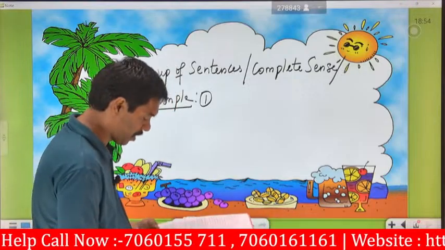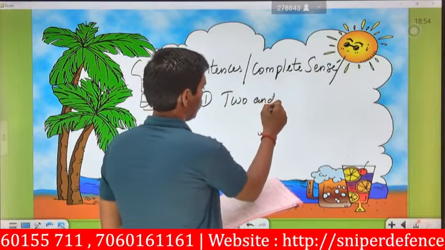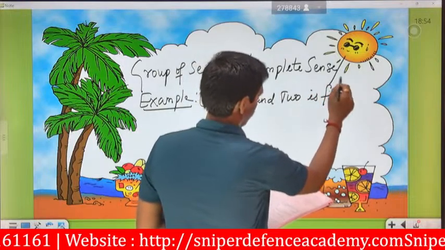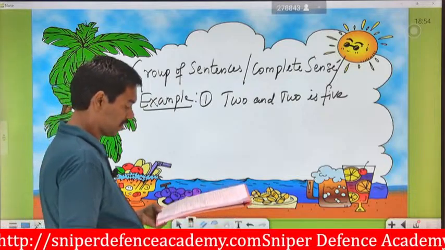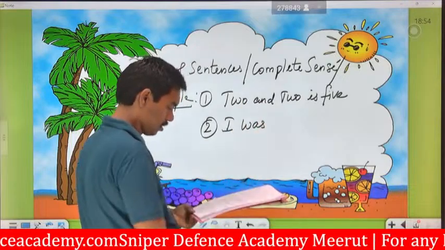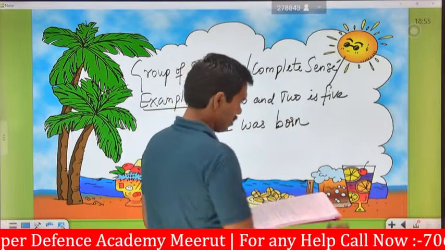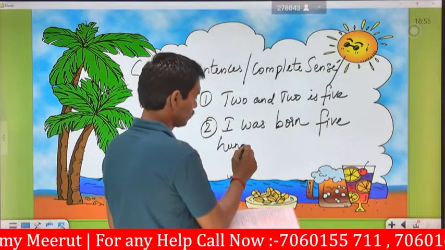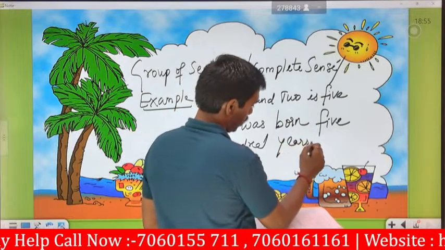2 and 2 is 5. Okay. For example, they are saying that 2 and 2 is 5. Okay. And the second one, they are going to say that I was born 500 years ago.